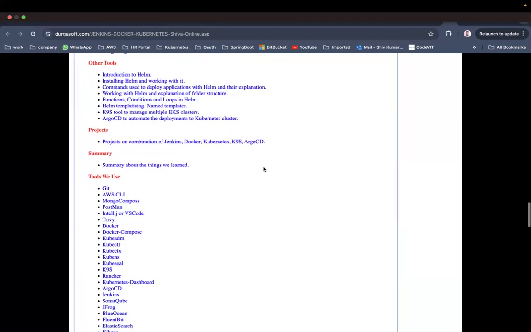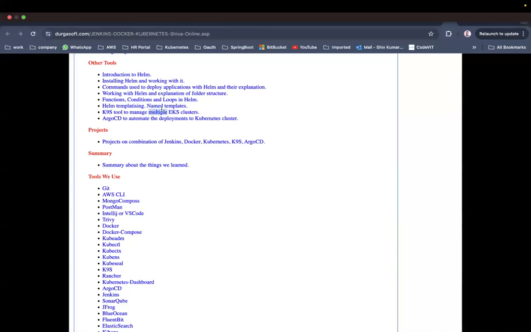Now, other tools: we are going to see Helm. Okay, Helm is a package manager for Kubernetes. So that's what we are going to see, and as part of Helm, we are going to see conditions, loops, named templates, values.yaml files, installing Helm and working with it, commands with Helm, explanation of folder structure, functions, conditions, loops in Helm.